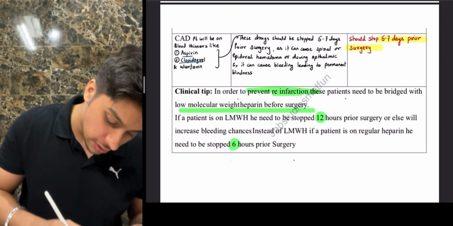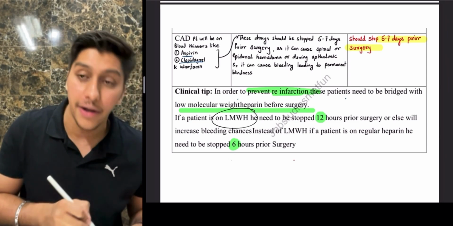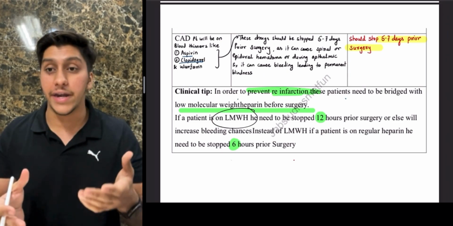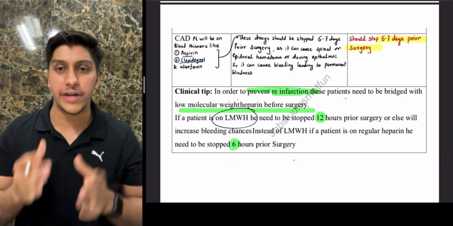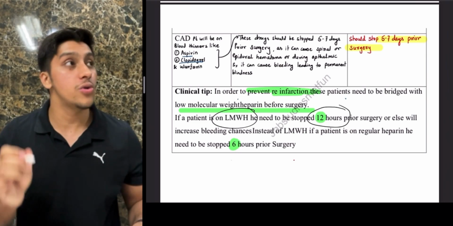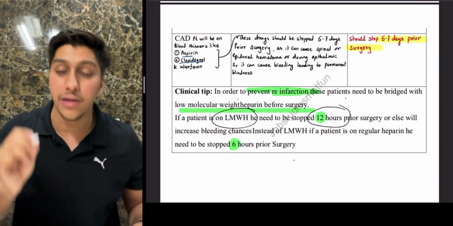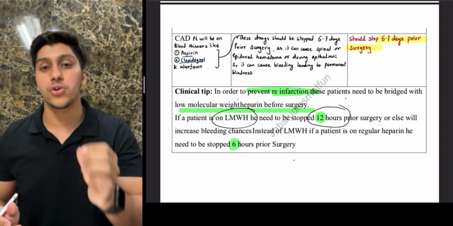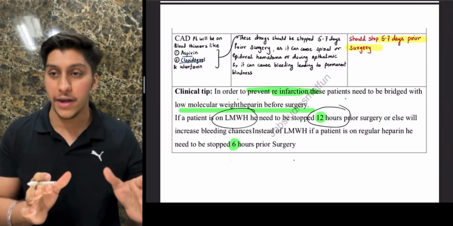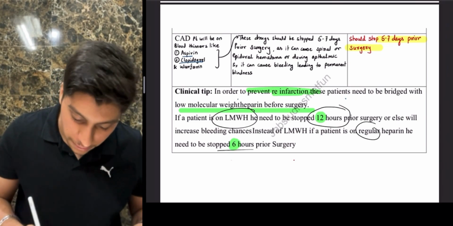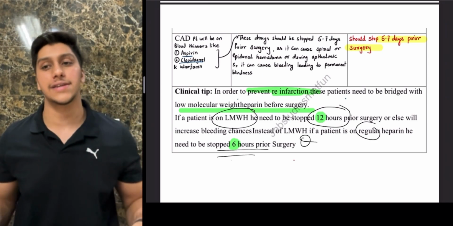And you have to stop this also, because again, these can also cause bleeding, right? So you have to stop the low molecular weight heparin at least 12 hours prior to surgery. And if you are going to use normal, regular heparin, you have to stop that 6 hours prior to surgery.